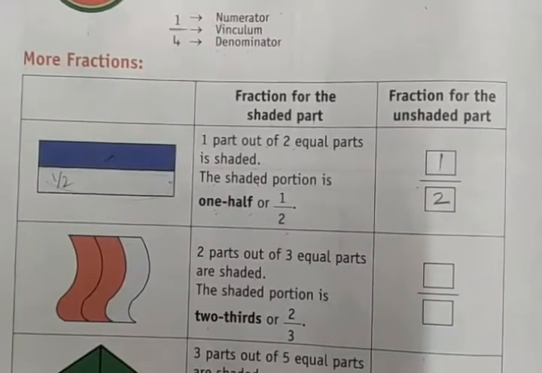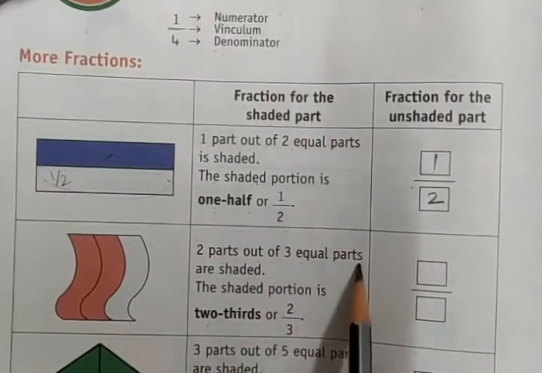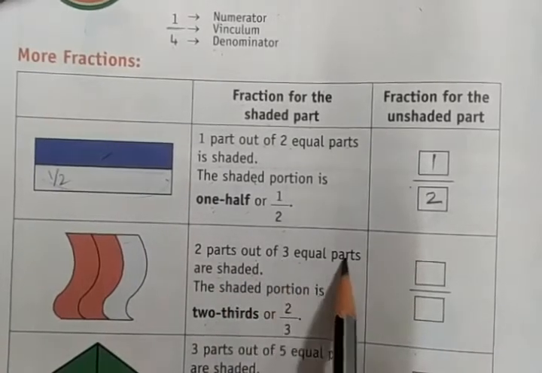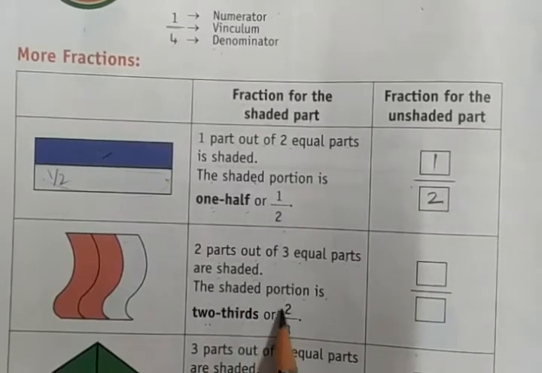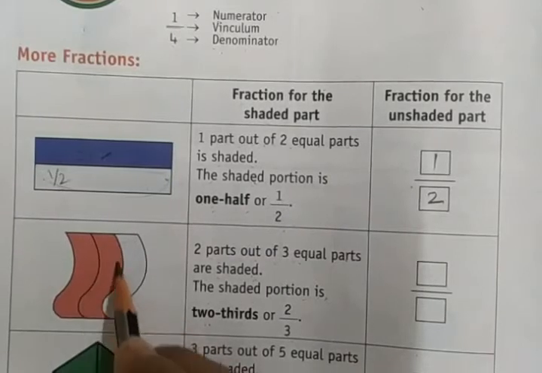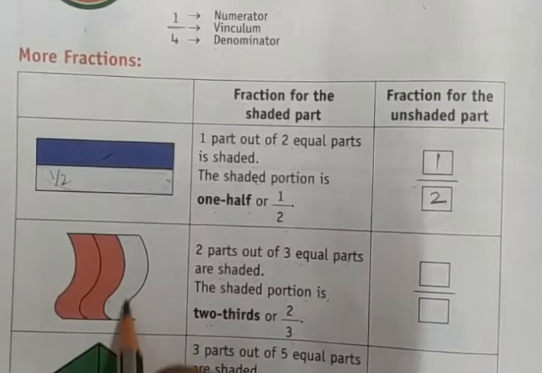Next, 2 parts out of 3 equal parts are shaded. The shaded portion is 2/3. 2/3 means here are 3 parts: 1, 2, 3. One whole is made into 3 parts.